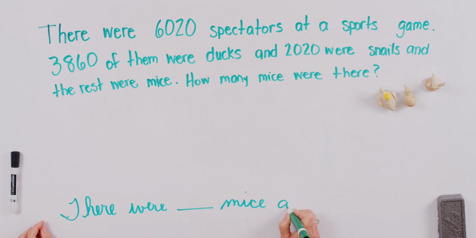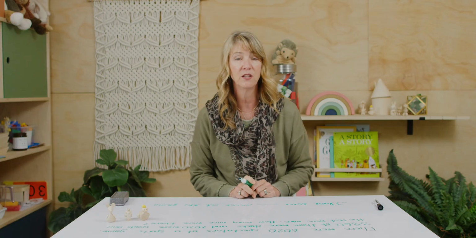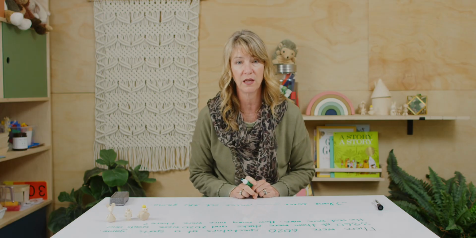Now we could say at the game. You don't have to, but I will. There were blank mice at the game. There we go. Okay, now we can use some bar models to show our thinking and to help us solve